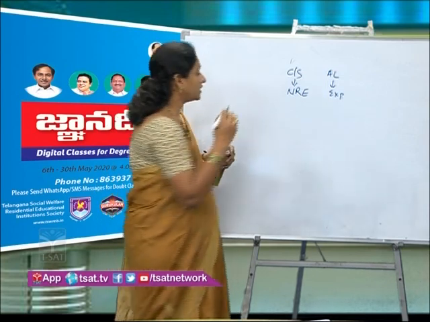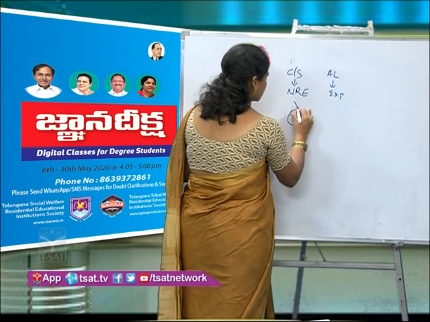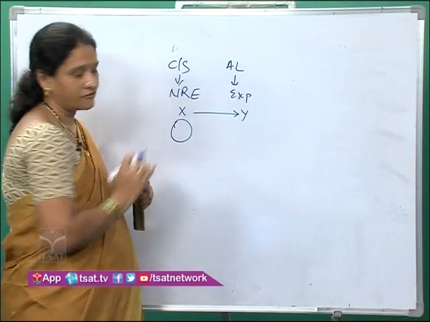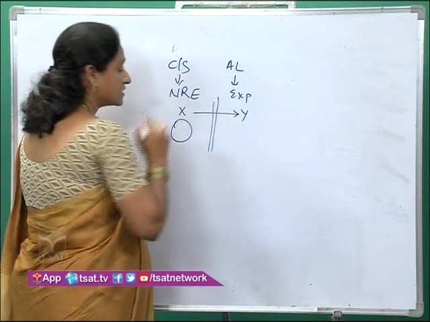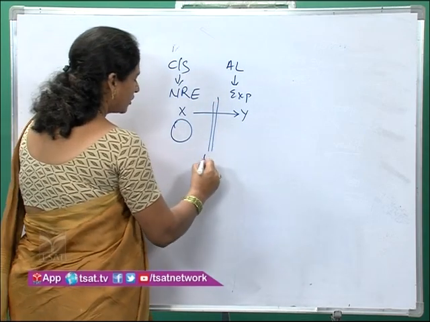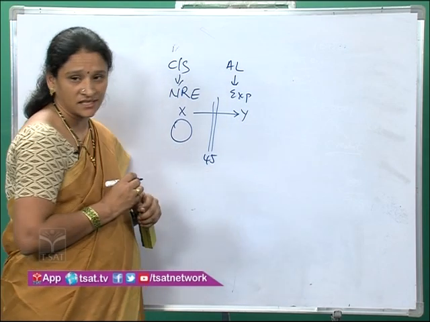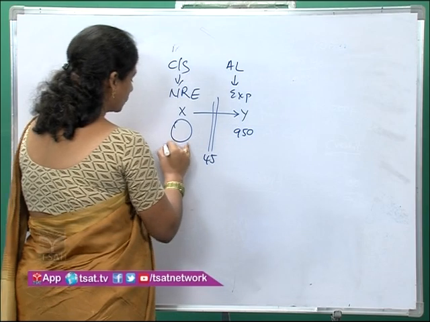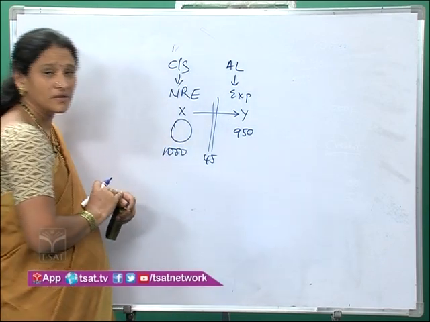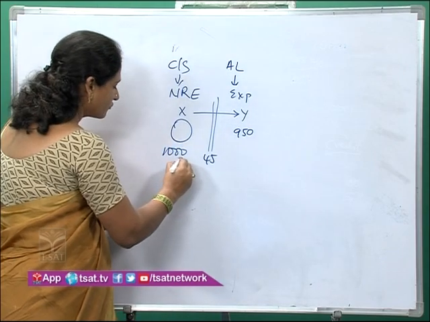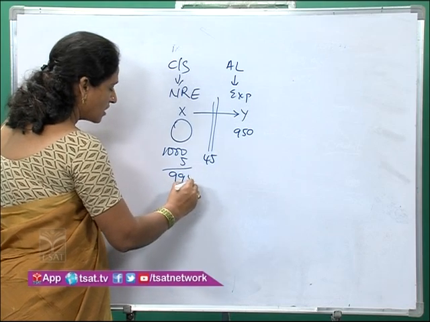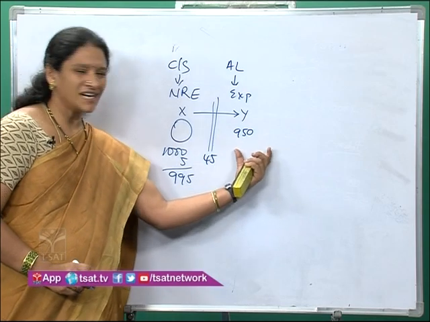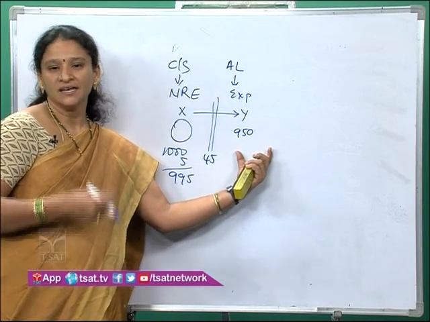Why I will not take? Suppose goods have started from X and they are traveling towards Y. If the goods are stuck in between and some 45 goods are lost in transit and only 950 goods reached Y. 1000 goods have started from X, out of them 5 goods are lost in normal loss and 45 goods are lost in abnormal loss and only 950 goods reached the consignee.